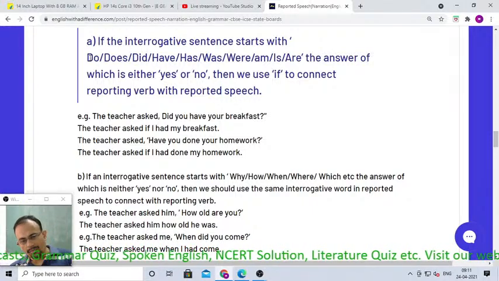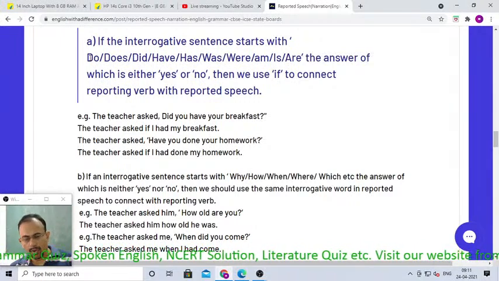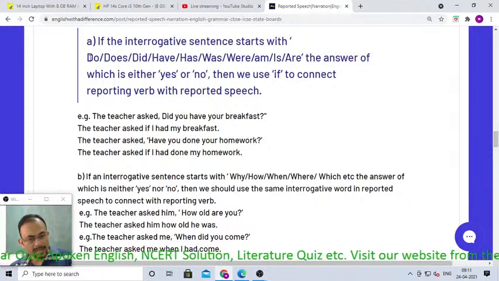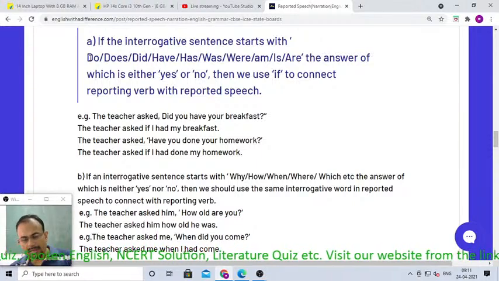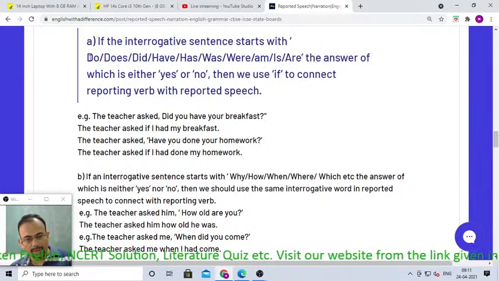The connector, to understand, is the word which joins the reporting verb with the reported speech.